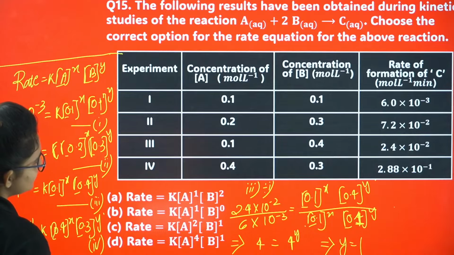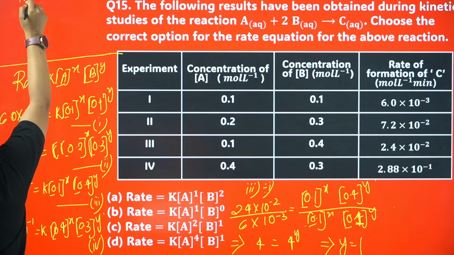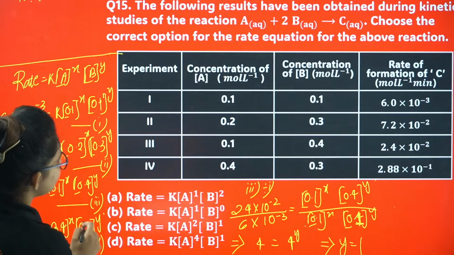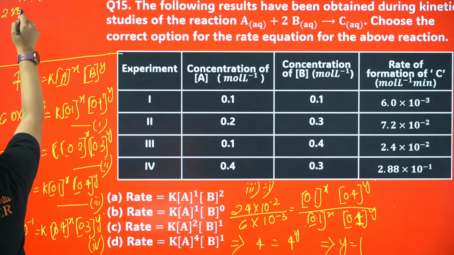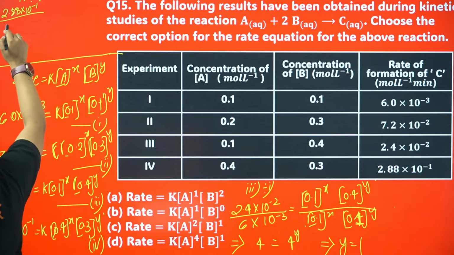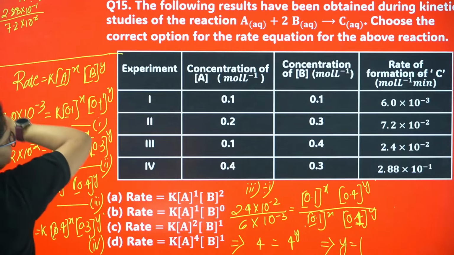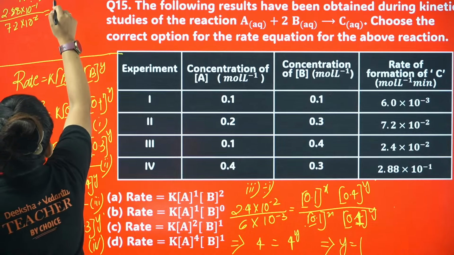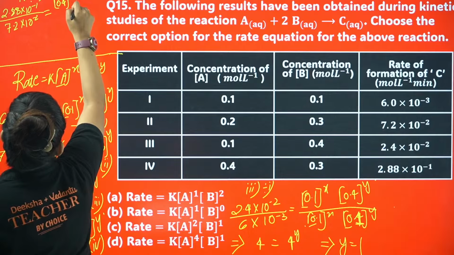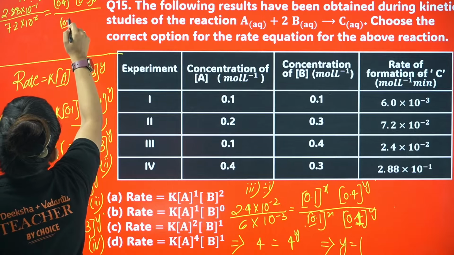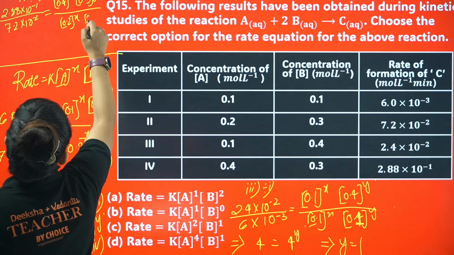Let me do equation 4 divided by equation 2. That is 2.88 into 10 power minus 1 divided by 7.2 into 10 power minus 2 equals, I'm not writing the k, 0.4 power x into 0.3 power y divided by 0.2 power x into 0.3 power y.